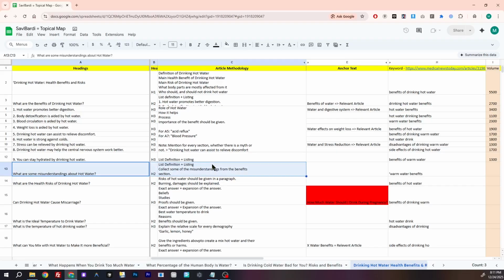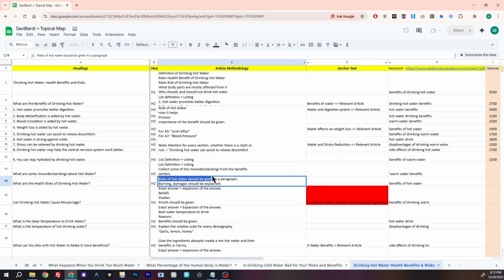It is connected with this specific area because we take the understanding from the benefits section, and after that we ask for the health risk of drinking hot water, and we give this in the format of a paragraph and talk about burning, damage, these types of specific phrases for this certain type of context should be explained.